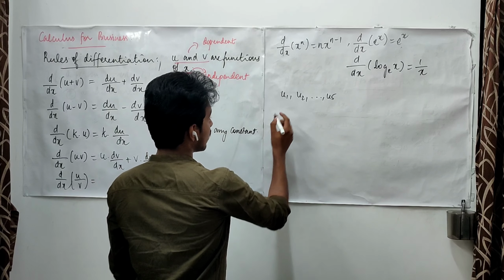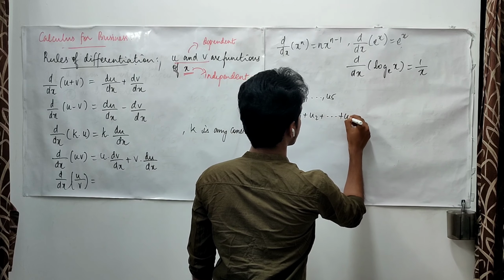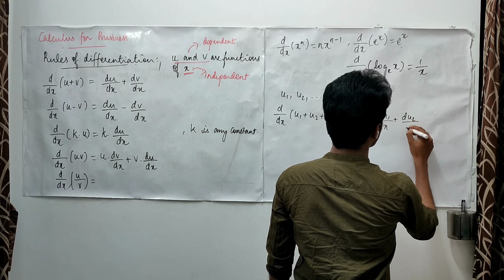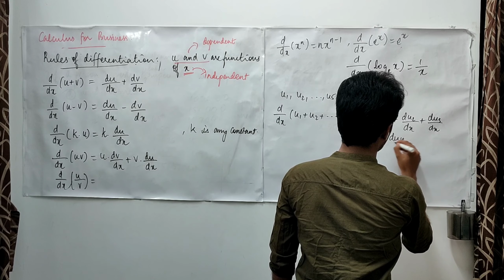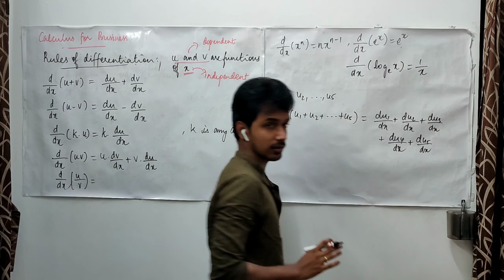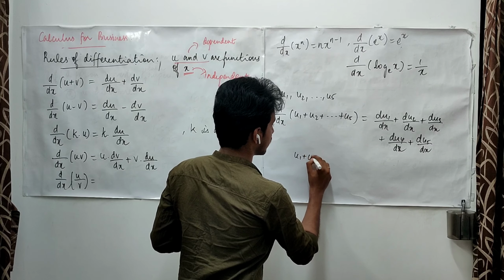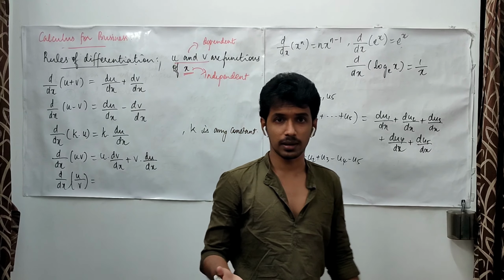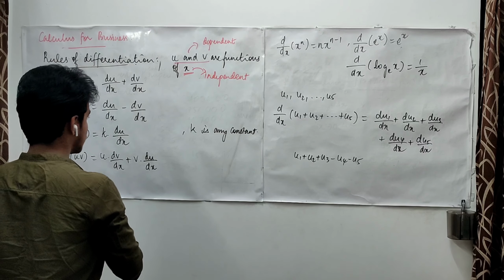So even if I have u1 plus u2 till u5, it is going to be du1 upon dx plus du2 upon dx, du3 upon dx, du4 upon dx plus du5 upon dx. And suppose I have u1 plus u2 plus u3 minus u4 minus u5, in the sense I will have the corresponding minus here. That's it.